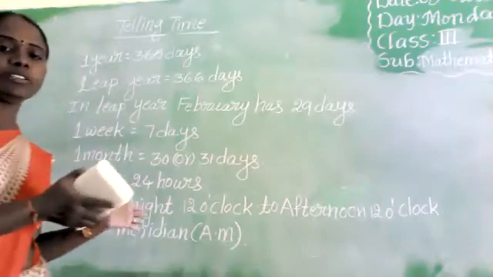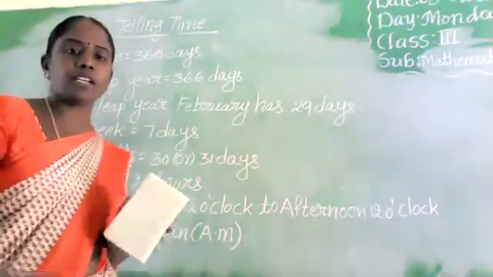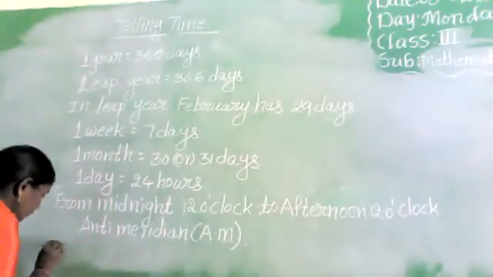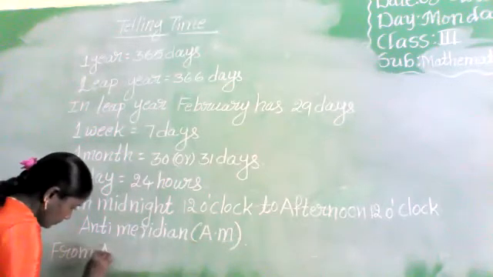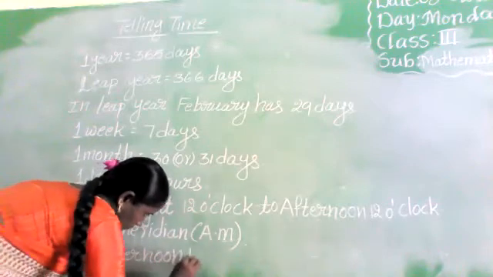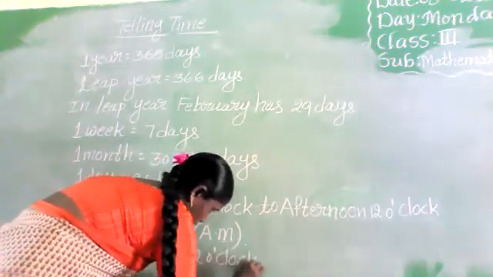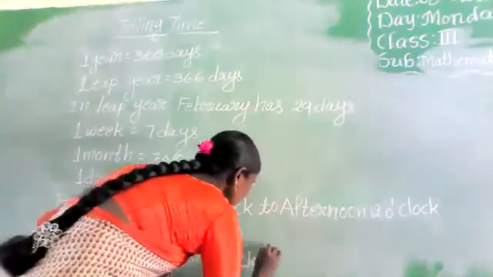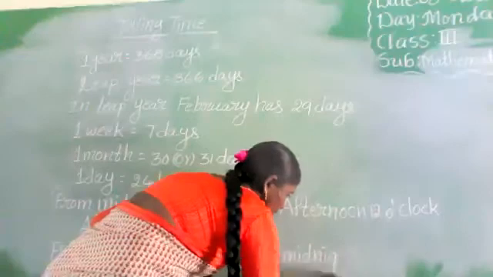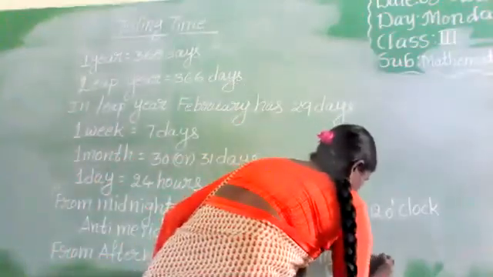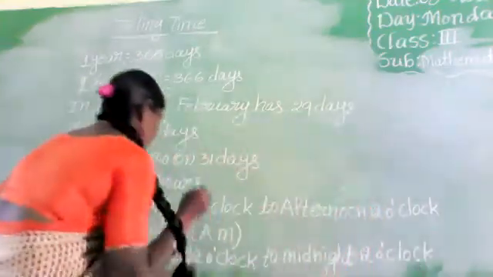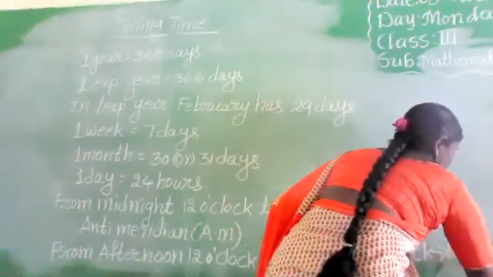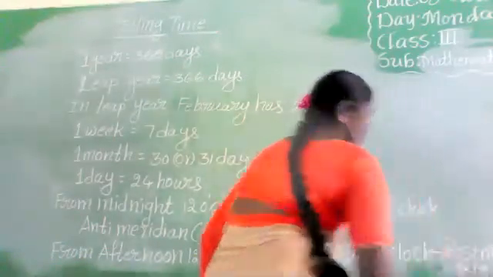Next, from afternoon 12 o'clock up to midnight 12 o'clock, we say post-meridian time. The short form is PM.